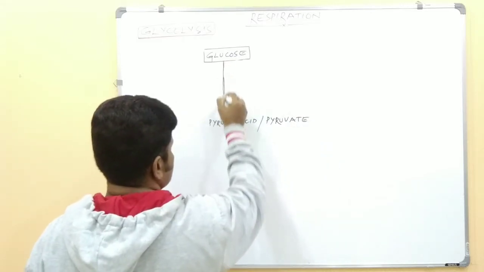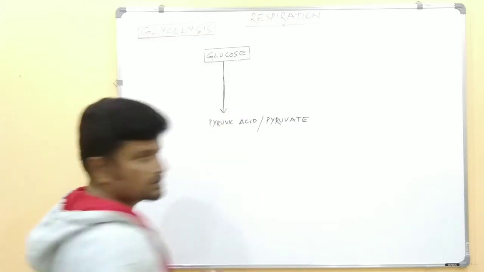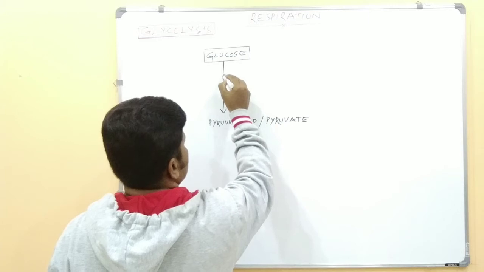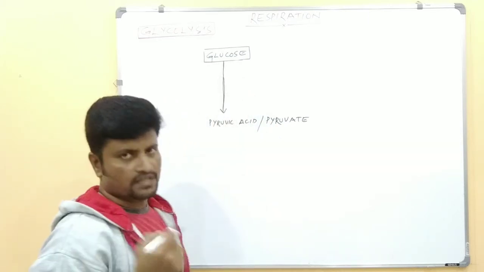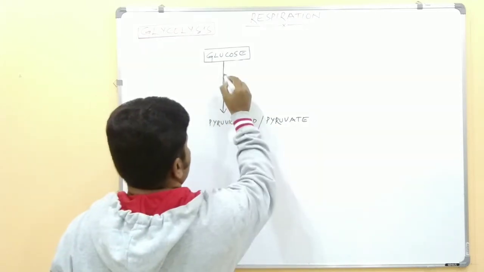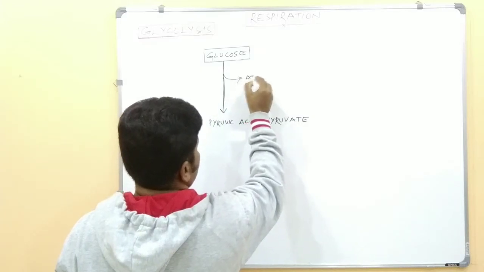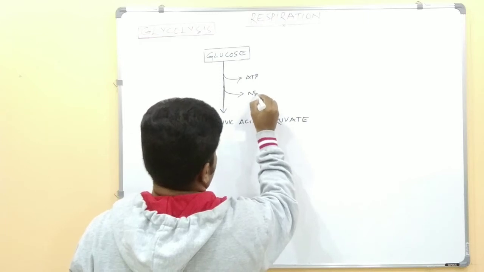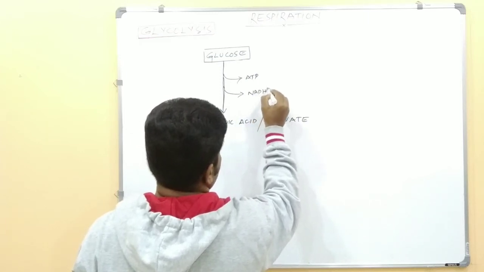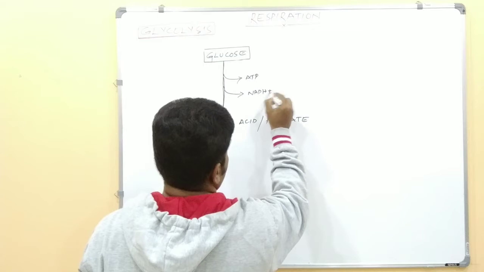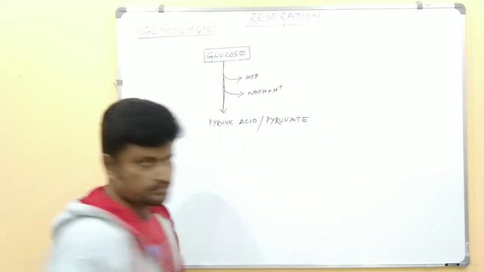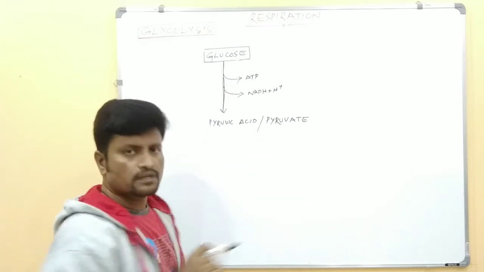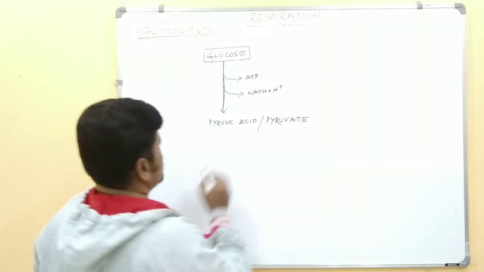In this process, when glucose is converted into pyruvic acid, some energy is also liberated in the form of ATP and in the form of NADH plus H+. Now, what is the fate or future of this pyruvic acid?